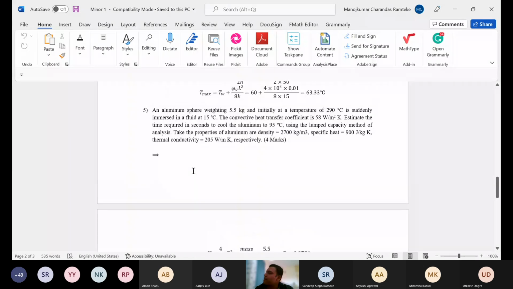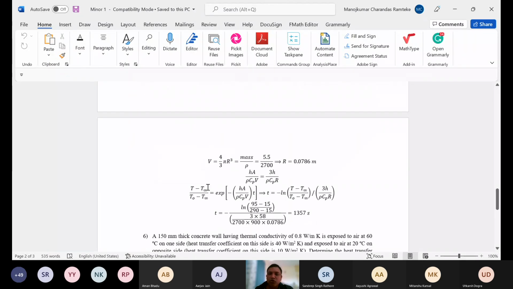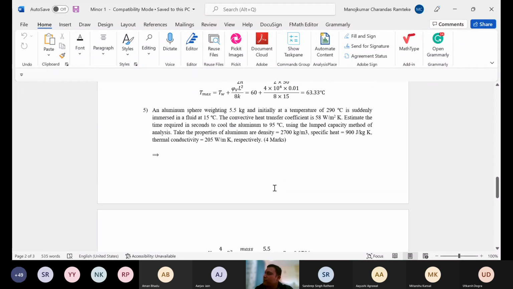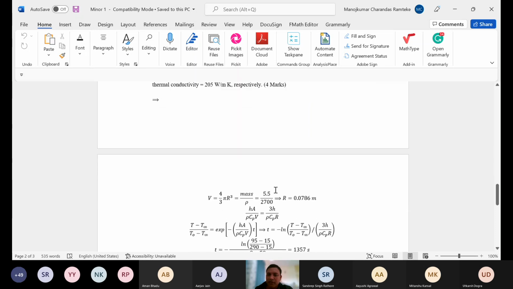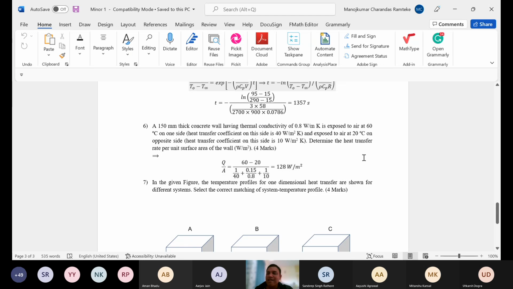Question number 5, again same. You have to use the same formula which we have derived earlier and get the answer. There is no complication in this. Is it clear to everyone? Yes, sir. Question 6, again straightforward. I thought everybody should have done this, but I think a few students still missed. It doesn't matter if you have missed. Please go through the material carefully next time.